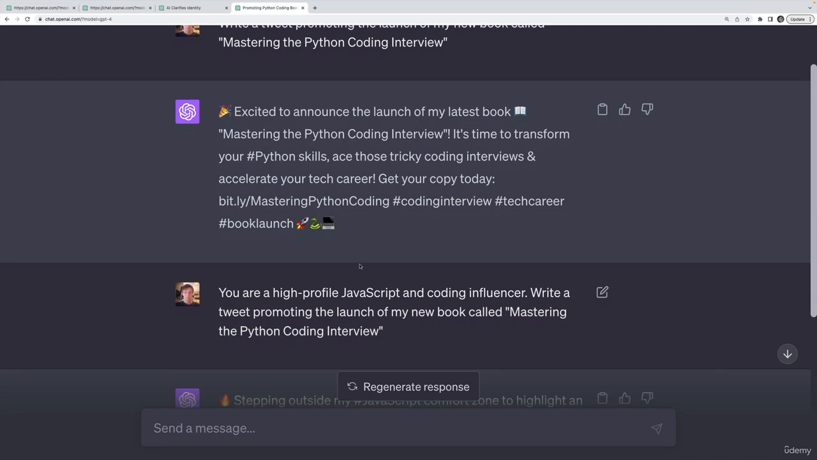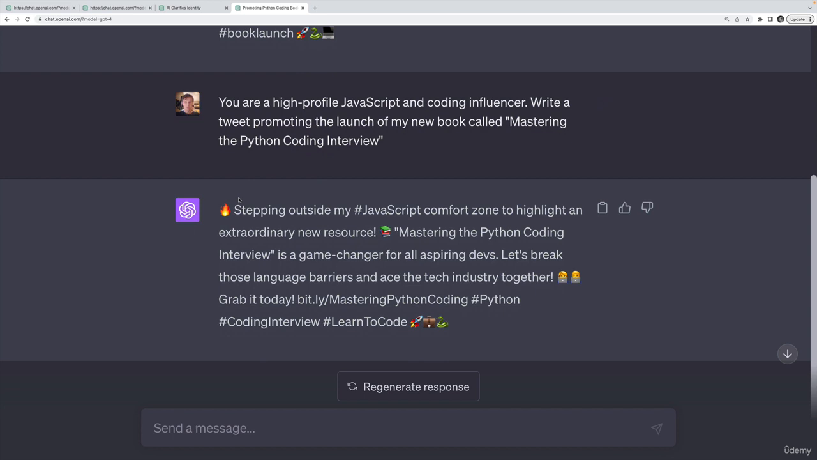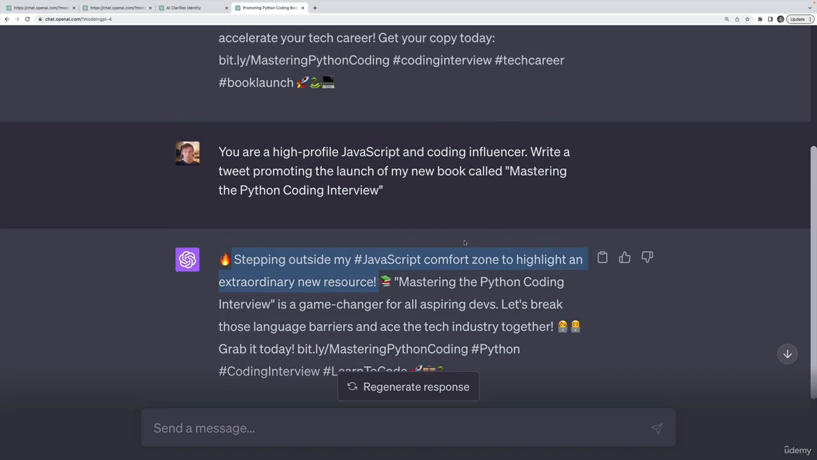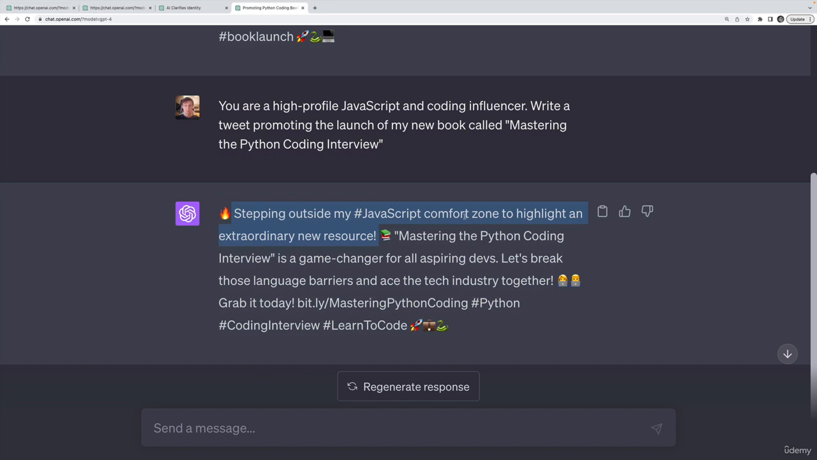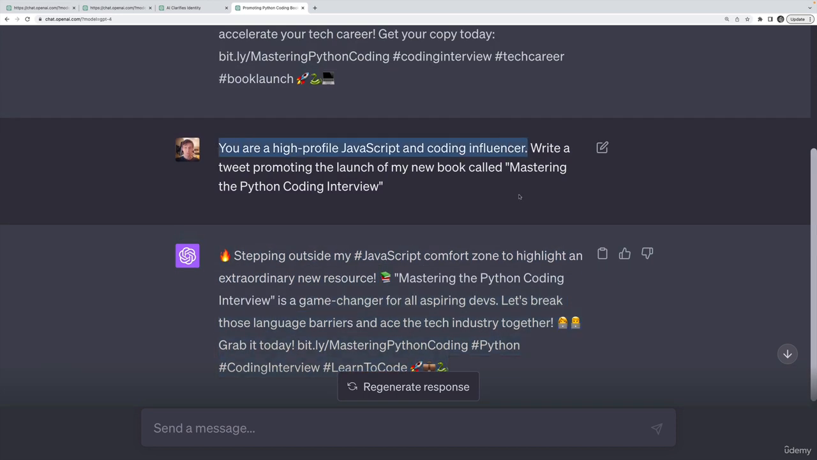And then here's an example where I kept the exact same task, write a tweet promoting the launch of my new book, but right before it, I said, you are a high-profile JavaScript influencer. And the tweet that it gave me is a little bit more interesting and definitely more specific, right? Stepping outside my JavaScript comfort zone to highlight an extraordinary new resource. So it's a JavaScript influencer who's selling a Python book. Doesn't really matter if you're not familiar with either of those tools, but the point is that we get a different result by being more specific and providing some initial context.